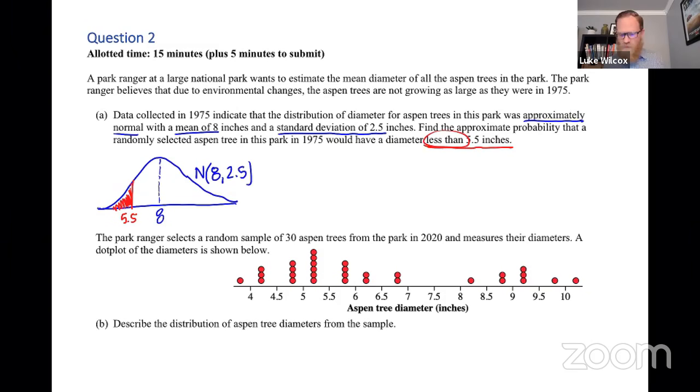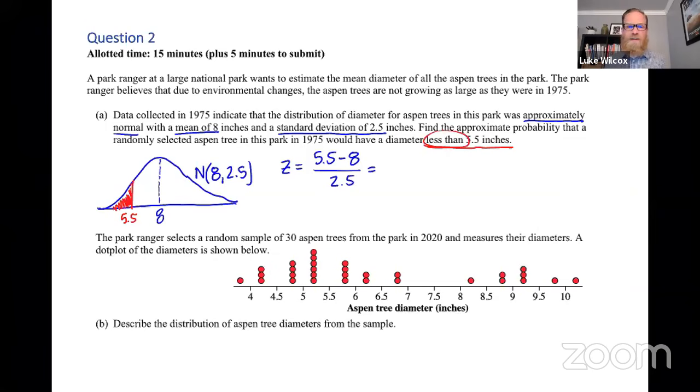Now, there's a couple of different ways that we could approach this, but I'm going to start by using the z-score calculation in Table A. So let's figure out what the z-score would be for that diameter of 5.5 inches. So we take whatever the value is, we first figure out how far it is away from the mean, and then we divide by the standard deviation.